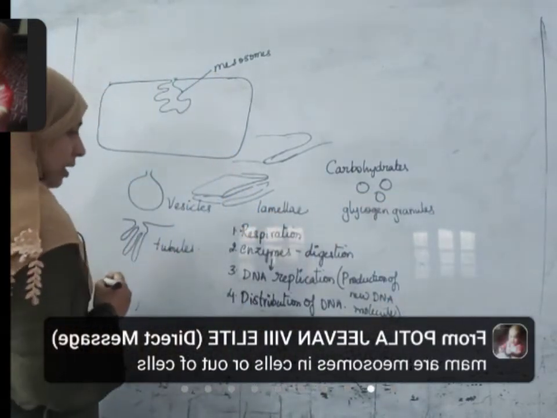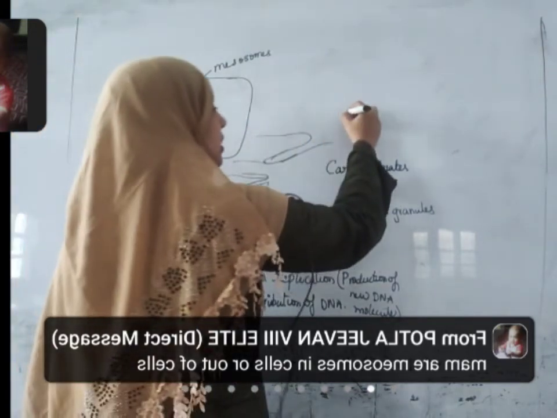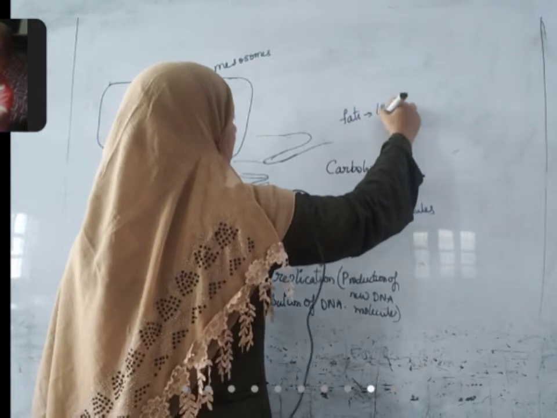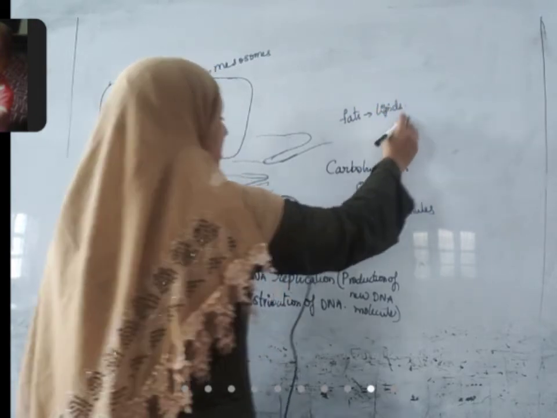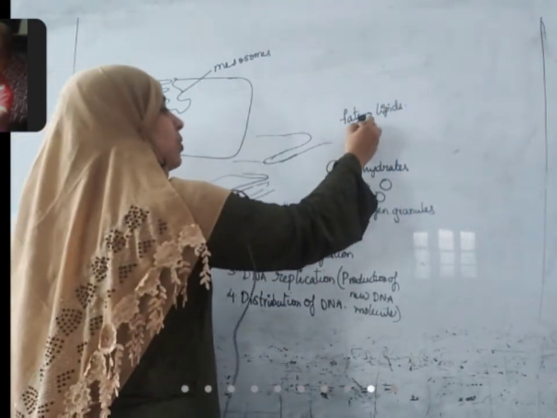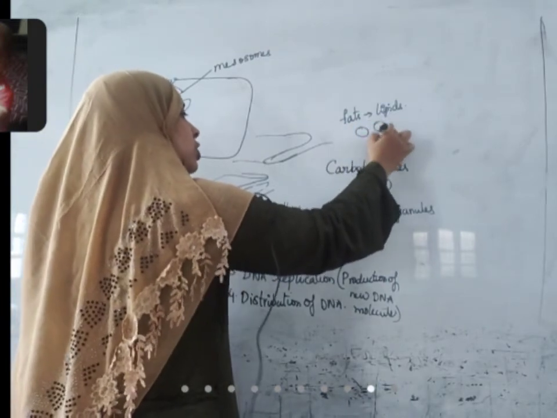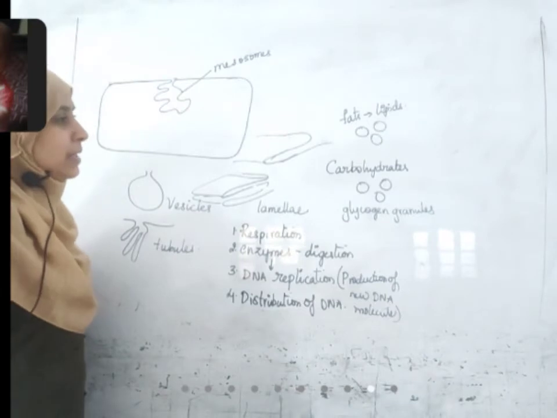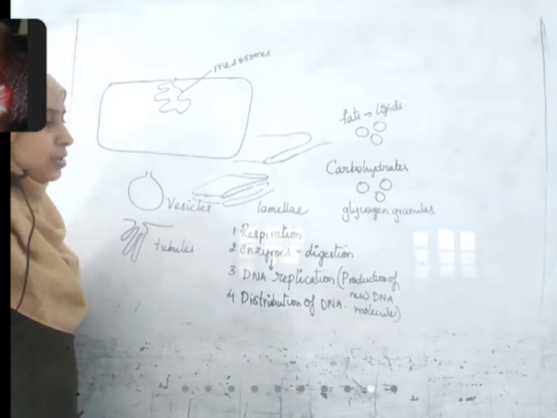When lipids, that means fat substances, are present in the food material and are absorbed into the cytoplasm, they form small lipid granules. That is the difference between lipid granules and glycogen granules.